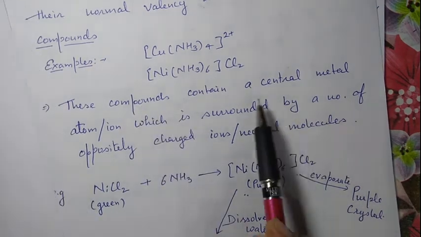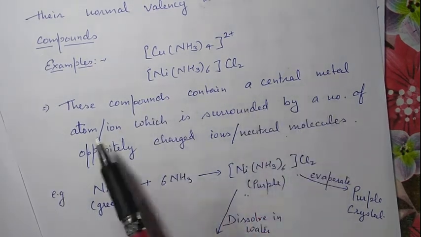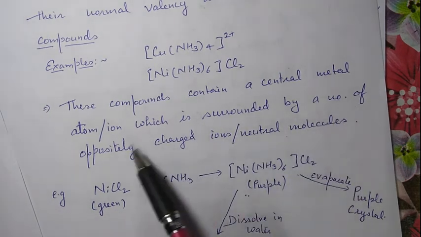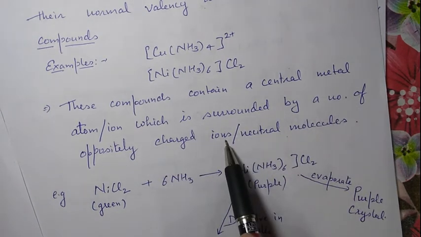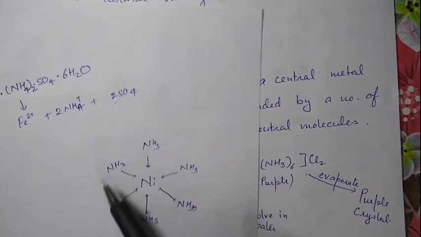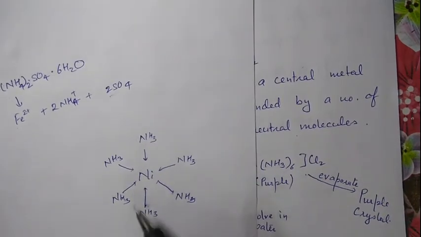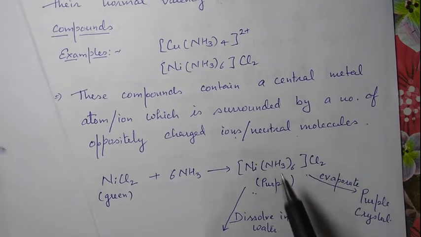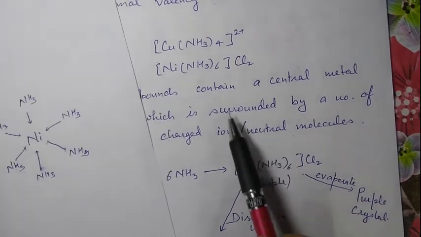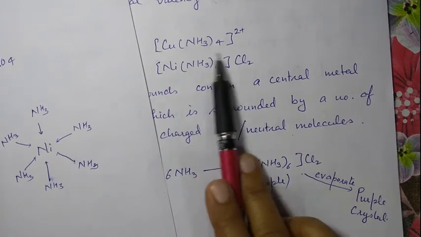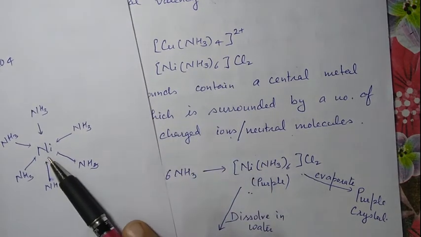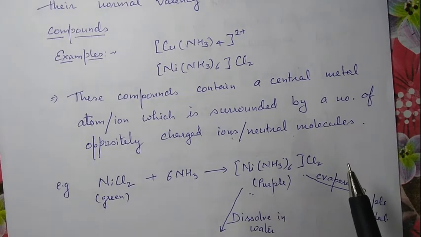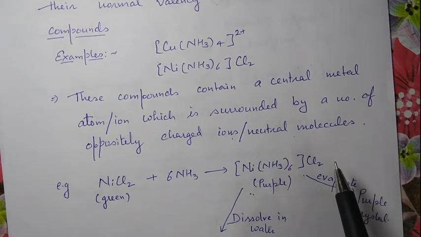The central metal ion is surrounded by a number of oppositely charged ions. This surrounding ion or molecule may be an oppositely charged ion or a neutral molecule. This is the representation of this type of complex, where the central metal ion is surrounded by different groups of molecules or ions.